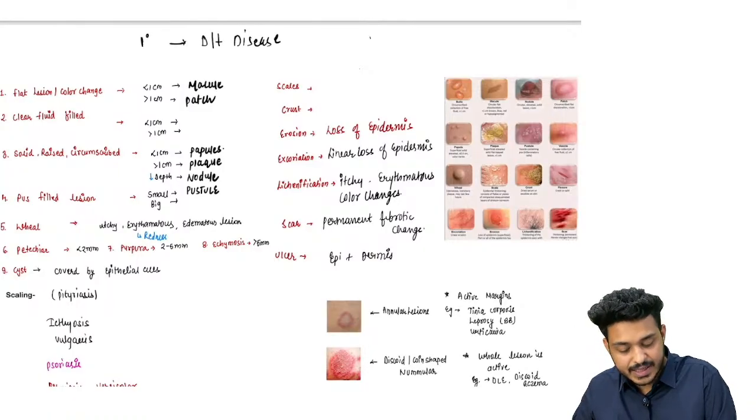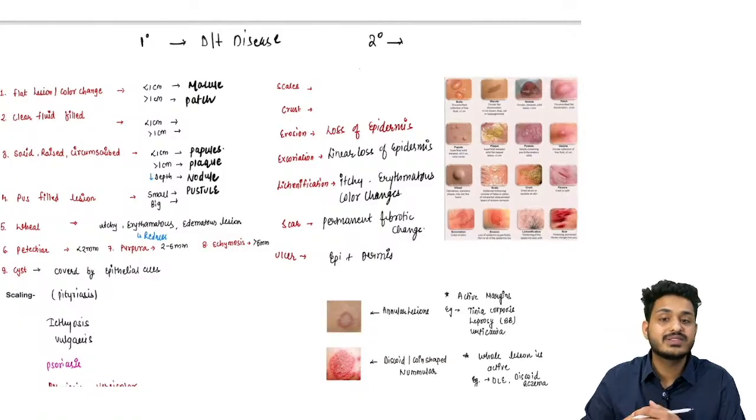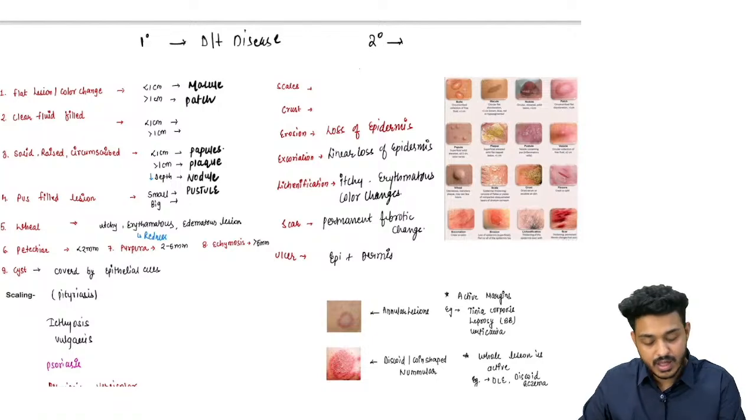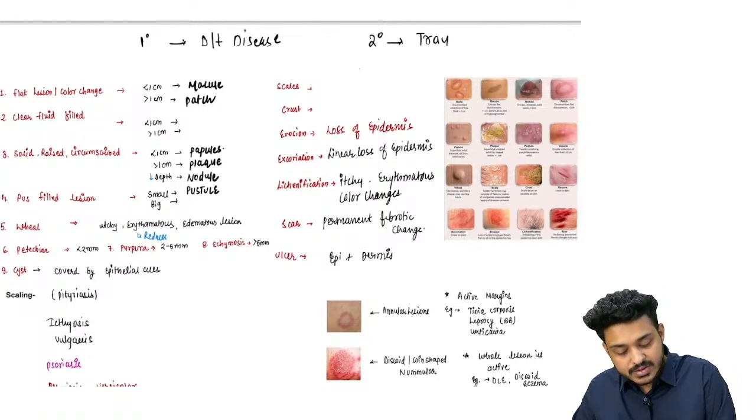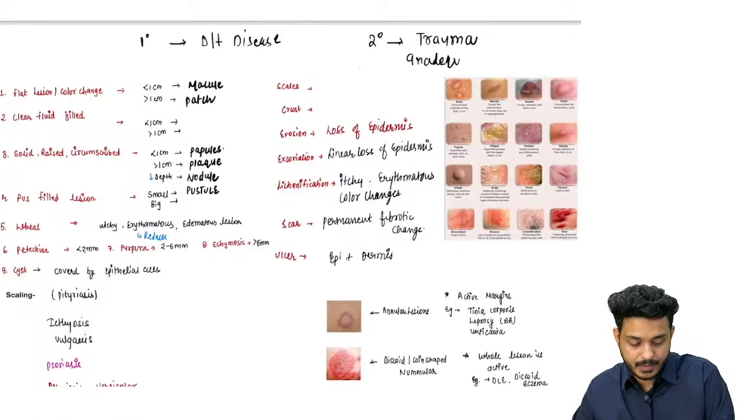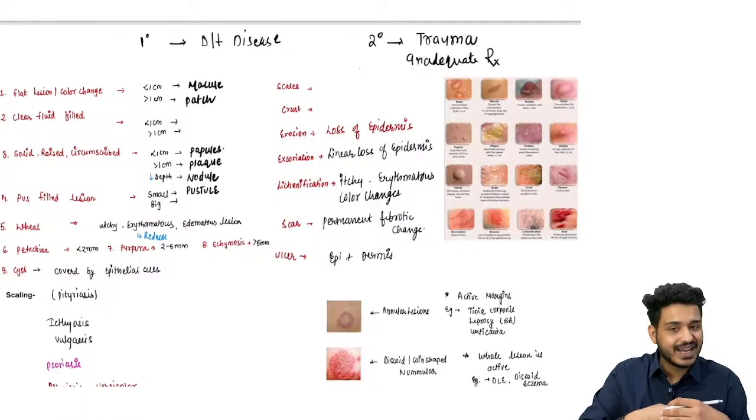Whereas what is secondary skin lesion? Secondary skin lesion is a lesion due to inadequate treatment or maybe due to another trauma, right? So this is going to happen because of trauma or inadequate treatment, right? So when you are not treating the things properly, you scratched it, what will happen?